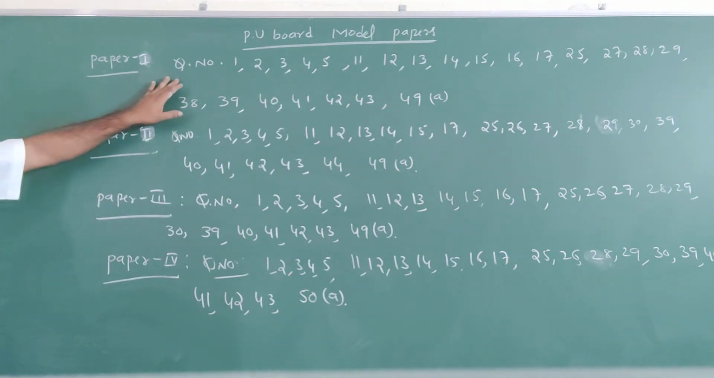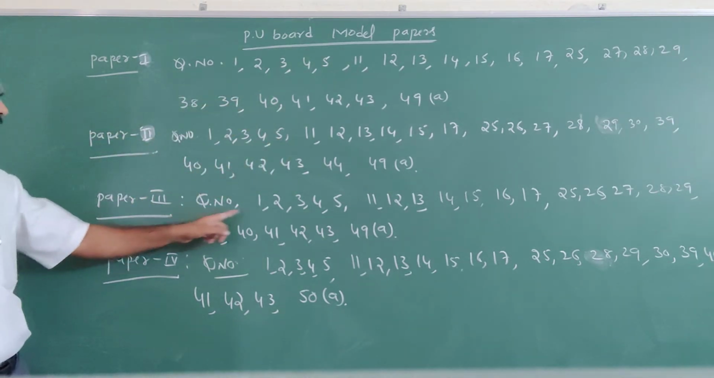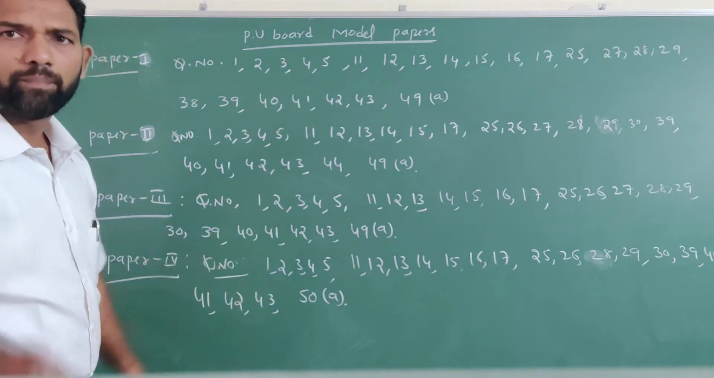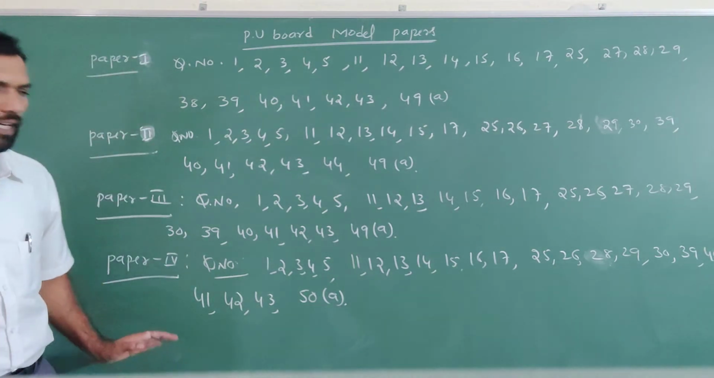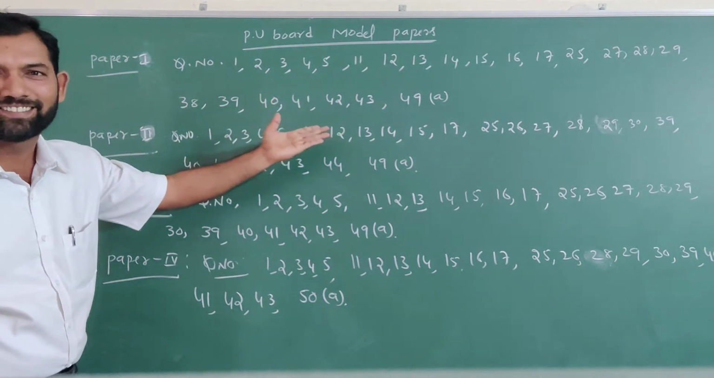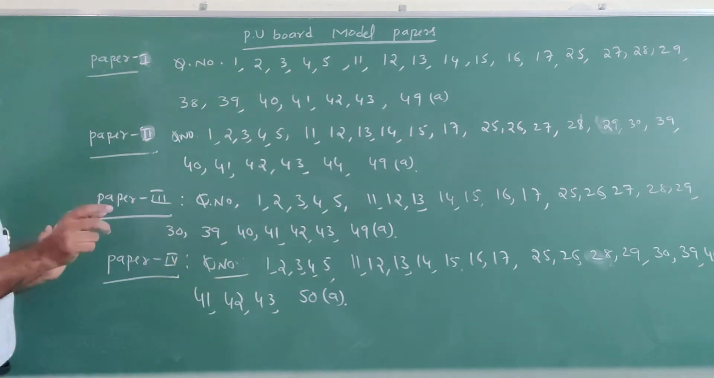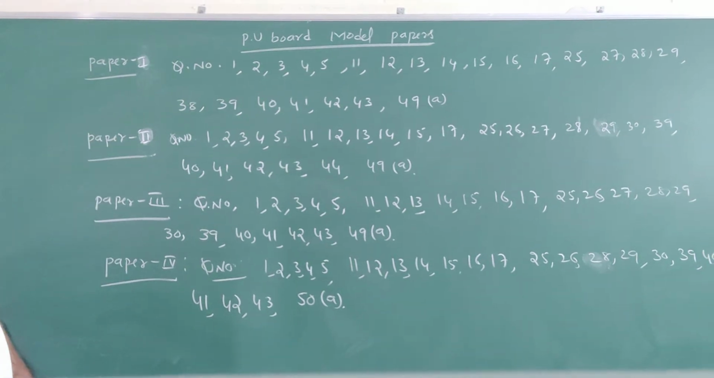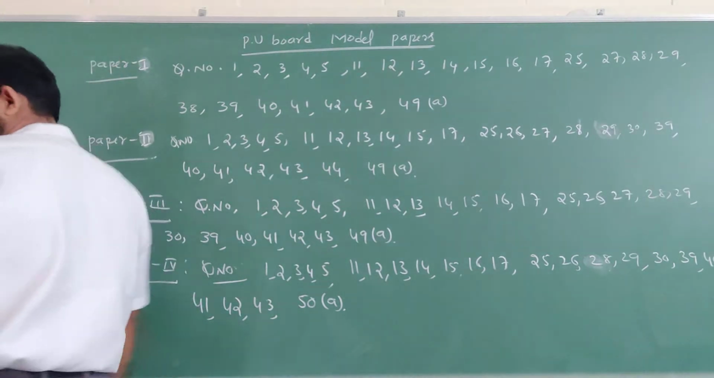Paper 1 you have to practice these question numbers. Paper 2 question numbers. Paper 3 question numbers. Paper 4 question numbers. Obviously you note down paper 4, and paper 5 and 6 also. Similarly, same numbers only. You have to practice these questions for the 100 marks grand test. Practice well. Note down fast.